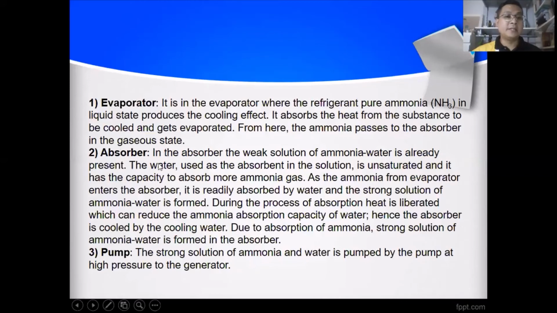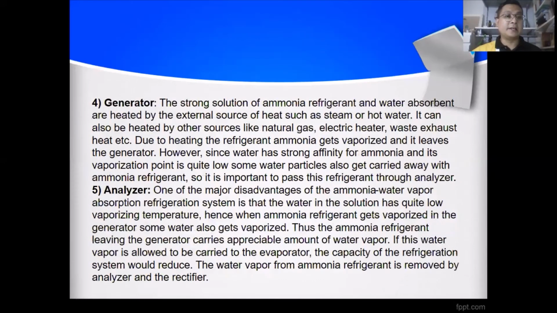Then in the absorber, the weak ammonia solution, where water is already present, absorbs in the solution. After that, we absorb in the container in the liquid state, and then pump it into the heater or generator. In the generator, the strong solution of ammonia refrigerant and water absorbent is heated to change the phase by high pressure, and then supplied to the analyzer.